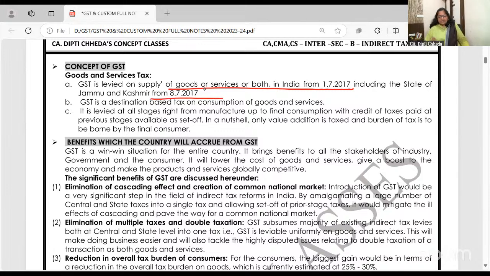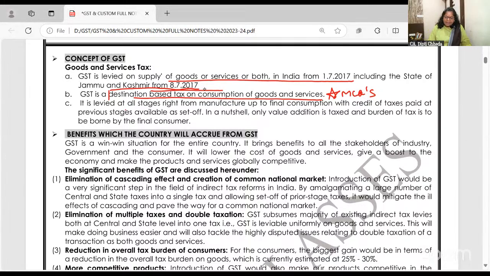It started in July. Yes, now Ladakh is a separate union territory. GST is applicable to everyone. It's a destination based tax. Mark it, very important for MCQ. It's a destination based tax. It is levied at all the stages, right from manufacturing to final, with a credit at every stage. It's a value added tax.